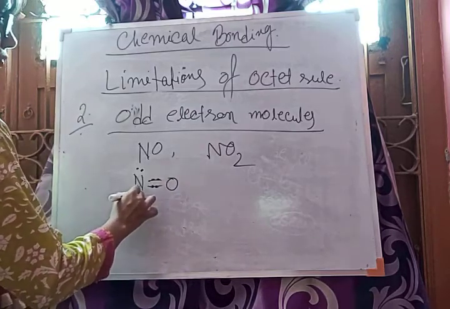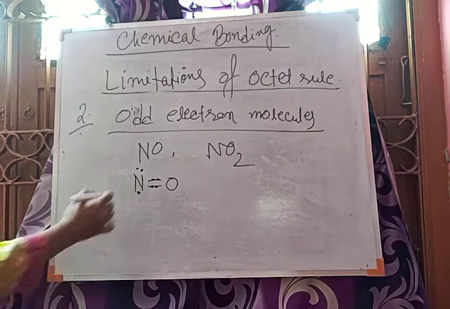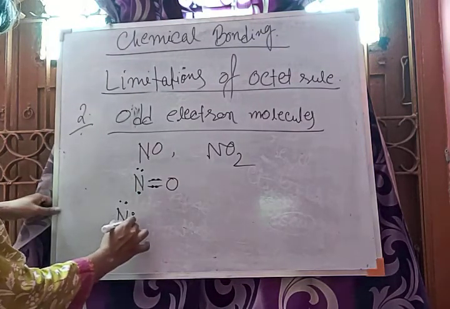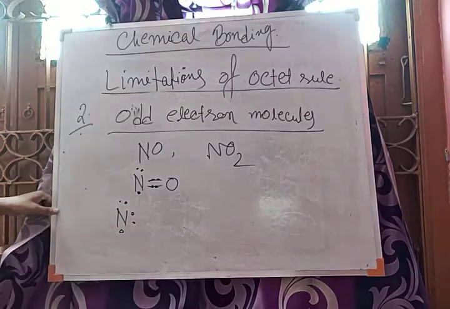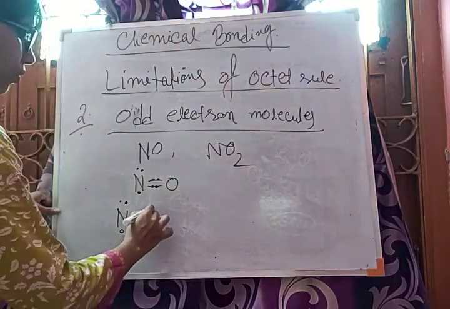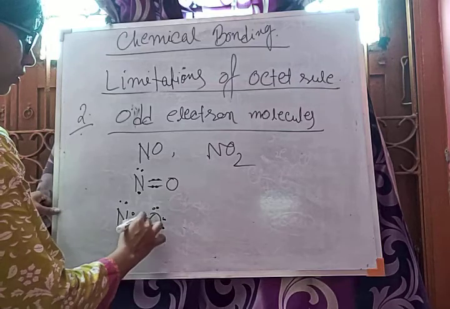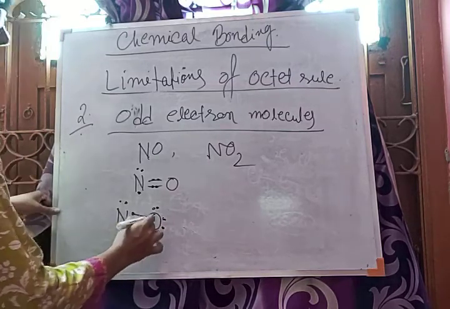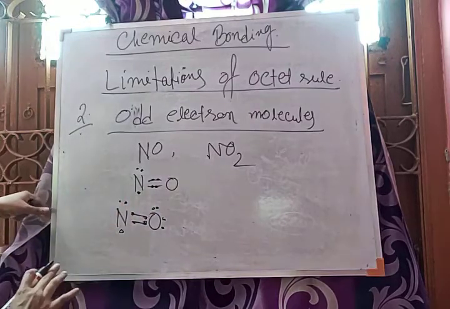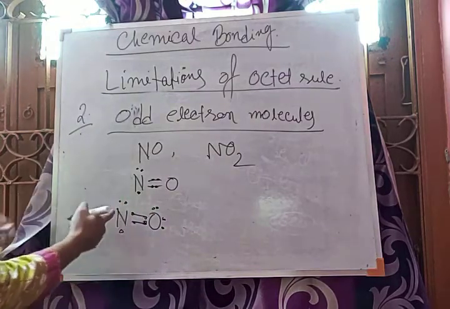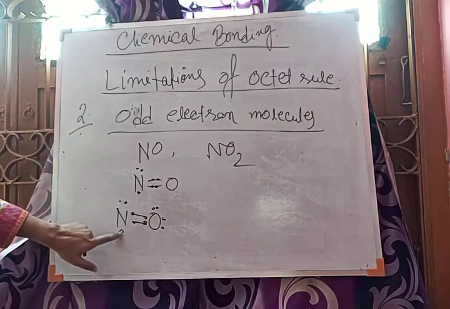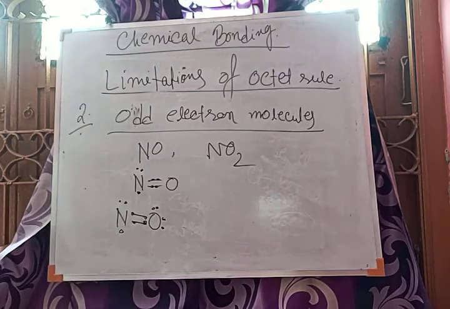So 3 remain, and oxygen has 6 valence electrons. 2 bonds are forming here, 2 lone pairs remain on oxygen, and 3 electrons on nitrogen. So 3 means that is odd.